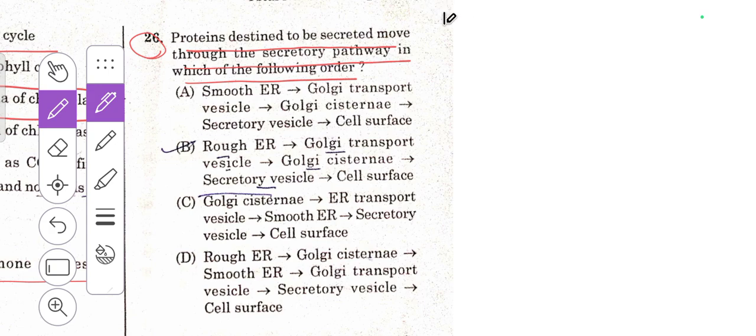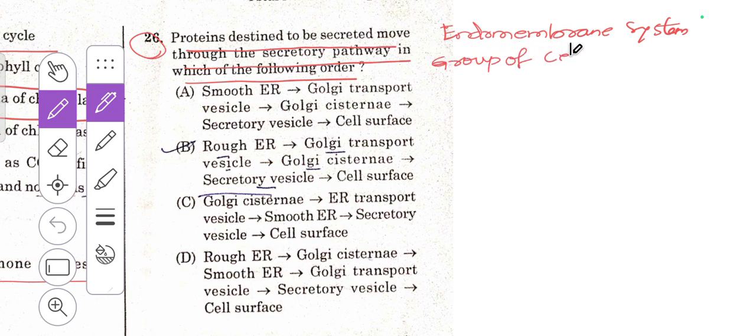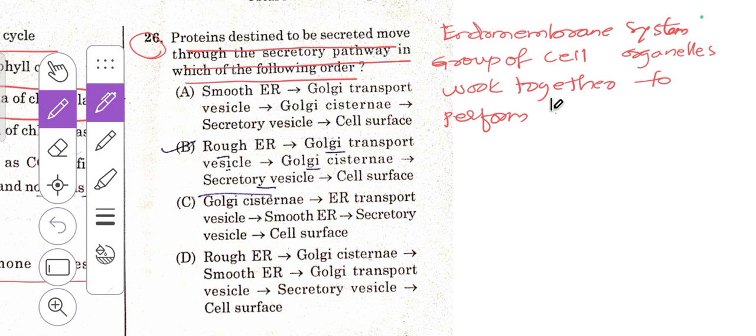So here they are talking mainly regarding the endomembrane system, where a group of cell organelles work together to perform a particular function.